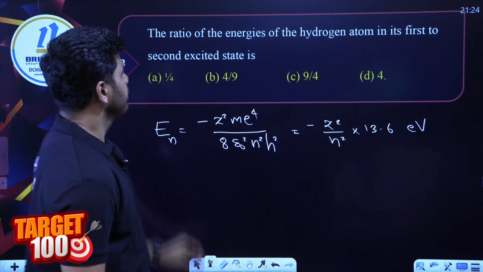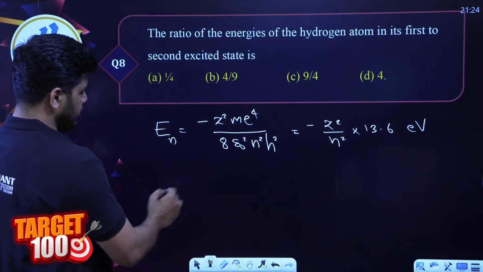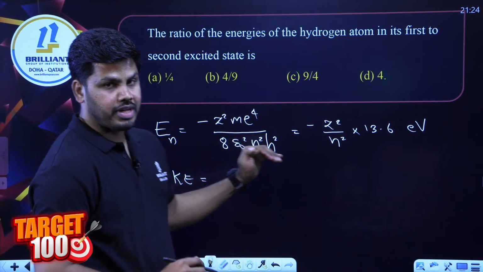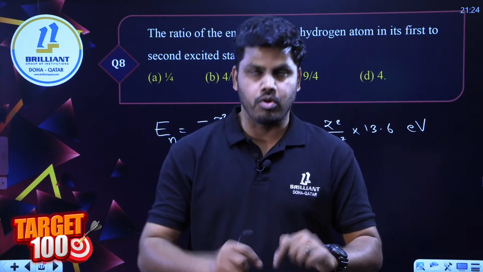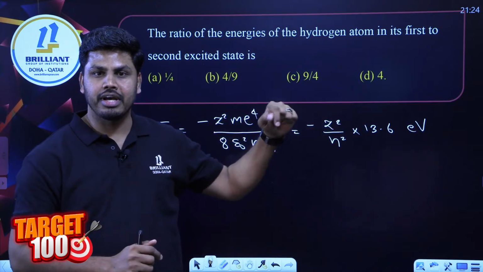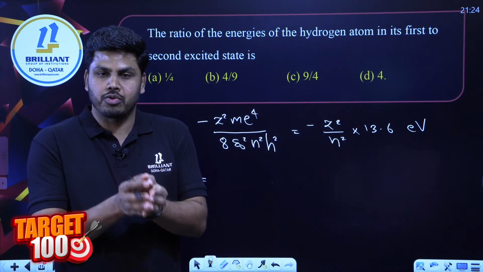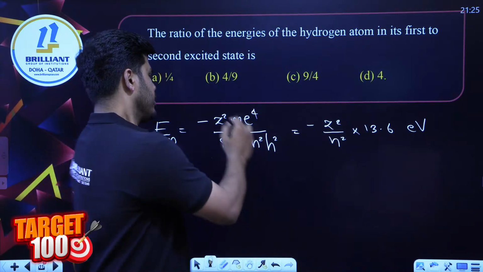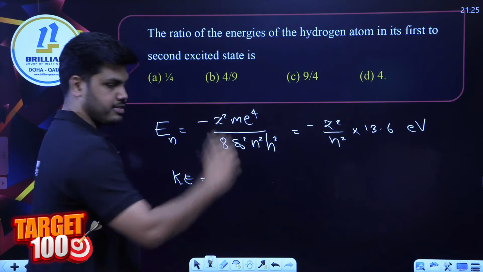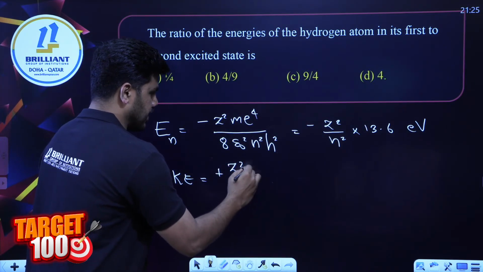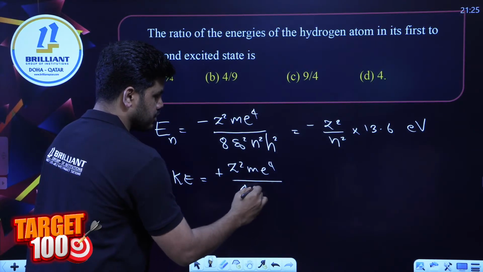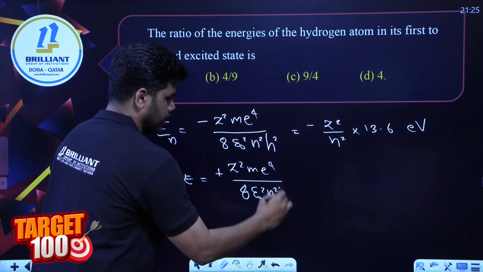Okay, this was the total energy, and we know the kinetic energy equation. Total energy of an electron in a given orbit, or total energy of an energy level, is actually the sum of kinetic and potential energy of an electron revolving in it. So if this is the total energy, the kinetic energy equation, we know, is plus z square m e raised to 4 divided by 8 epsilon 0 square n square h square.